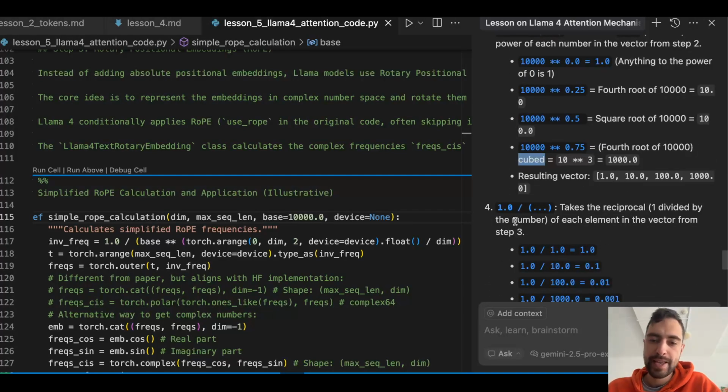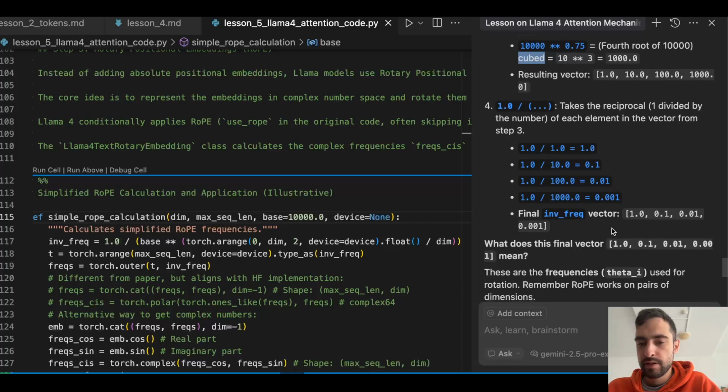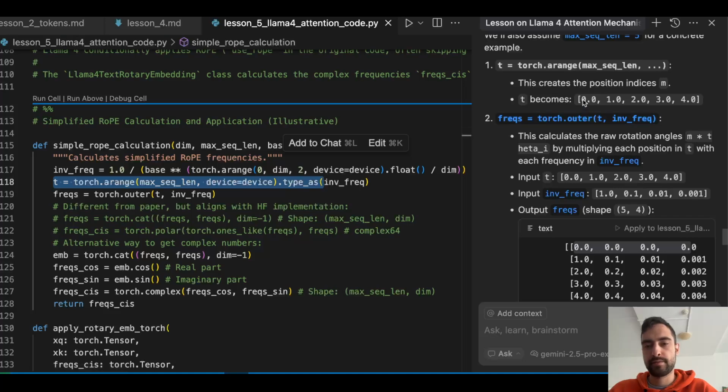And then when we say 1 over this, we're going to get reciprocal values. So the final inverse frequencies will be 1, 0.1, 0.01, 0.001. You see here. The second row: here we will just create a vector that shows the position of each token.